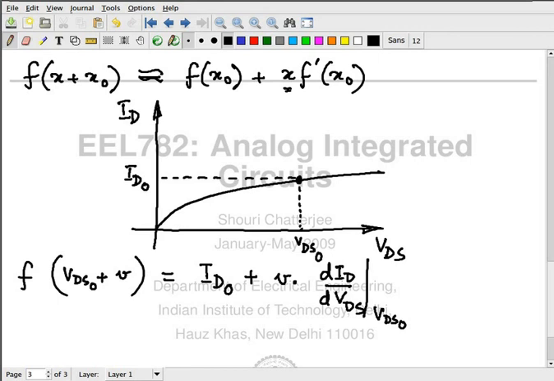Now, this is not the end of the story, unfortunately. VDS is not the only input here. The current will also vary as a function of VGS. So once again, suppose I have already computed this at a given VGS 0. First of all, let me modify my Taylor series equation.